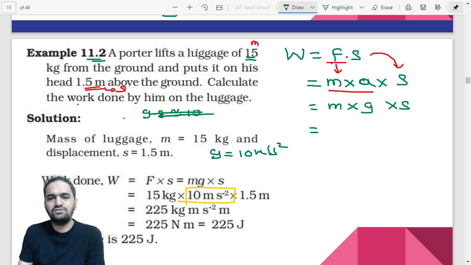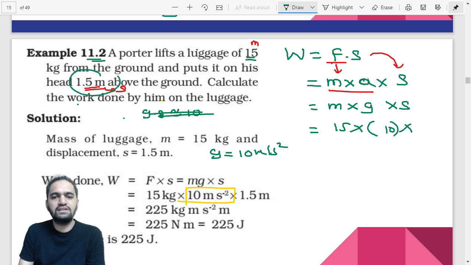So I can replace all the values and I can find out the answer. But you have to understand one thing. They have done the same thing, right? They have taken mass as 15, so we are putting 15. What about g? That is 10. So we have put 10 and into s.